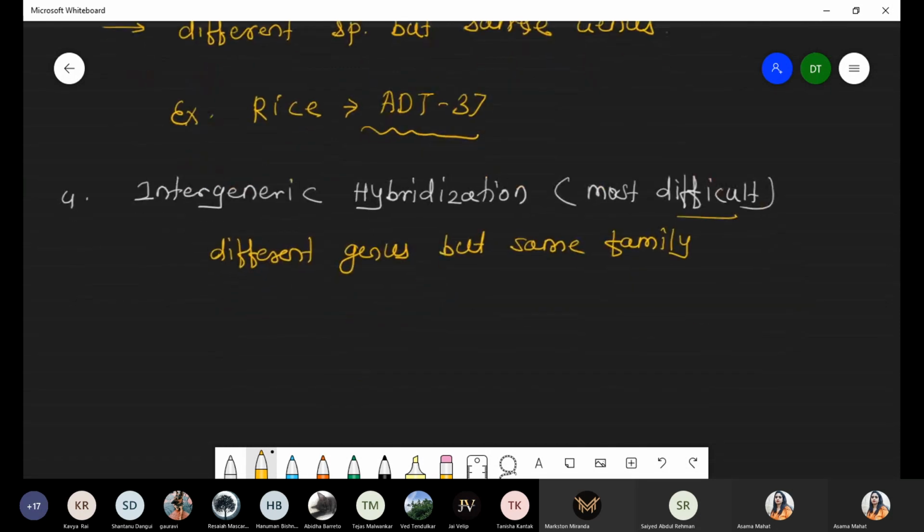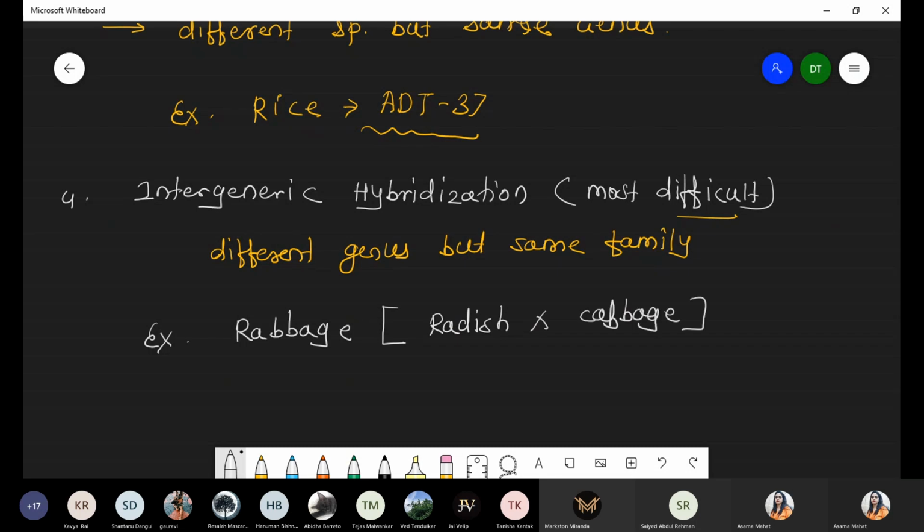In upcoming classes we will discuss two examples of intergeneric hybridization. Number one is rabbage. Rabbage is basically not commercially available because its viability is very less. Rabbage is a hybridization between the radish and the cabbage. So we combined the two to form a new product. The name of the product is rabbage: radish crossed with the cabbage.